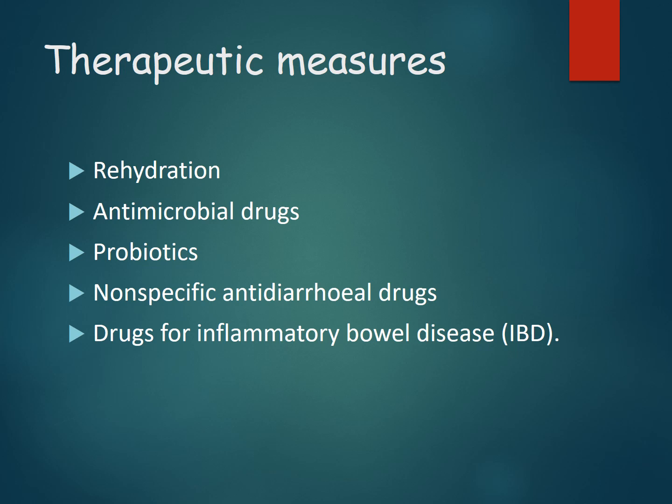And a few percentage of diarrhea will be due to inflammatory bowel diseases. These diseases are commonly some type of autoimmune disorders like Crohn's disease or ulcerative colitis. So the pathology cannot be cured by giving antidiarrheal measures. We have to treat that autoimmune disease, then only we can stop the diarrhea. So the drugs for inflammatory bowel disease, we will be discussing all these things.